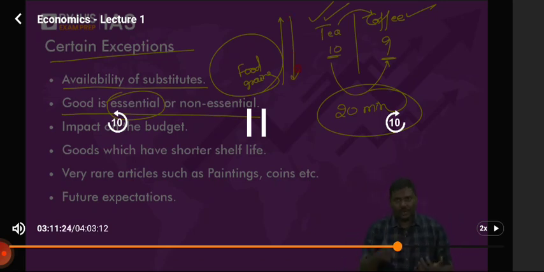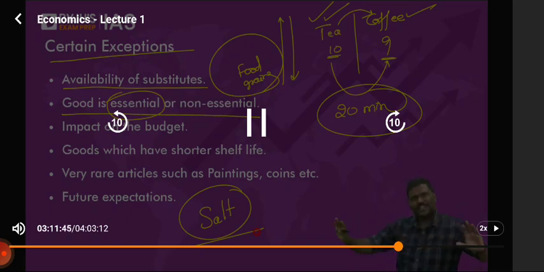Remember that. Salt. Very peculiar product. Now how many of you think the price of salt changes, the demand for salt changes? Just apply what you observed at home. Don't become an economist here, just become a common man. Anybody here who says, yes sir, that is correct? No. In the case of salt, that is the reason I said it's a peculiar product, it has been seen that price changes, but the demand almost all the time remains the same. Even if there's a change, it's very, very negligible.